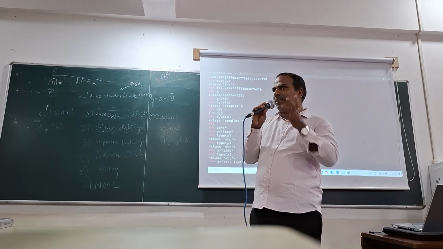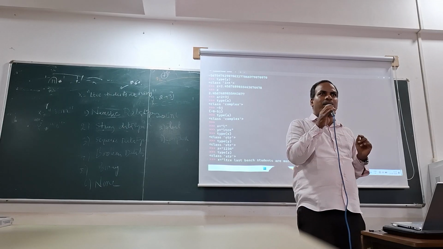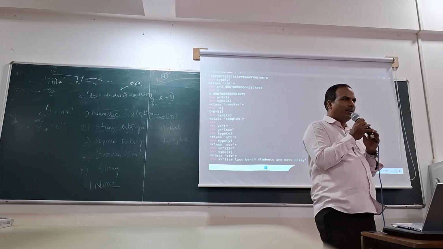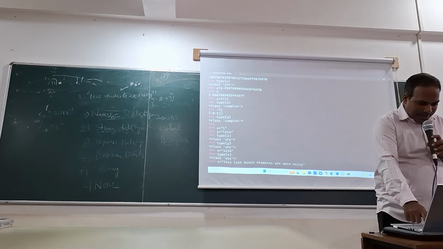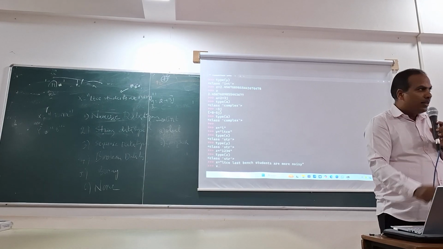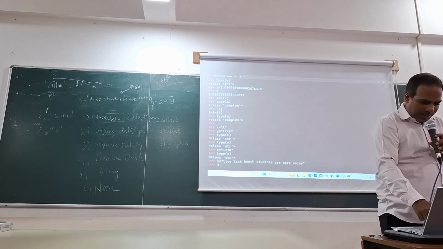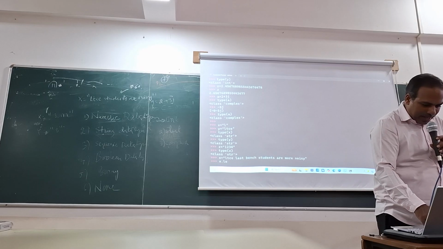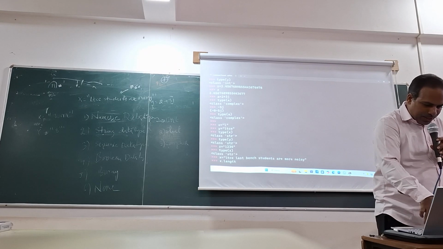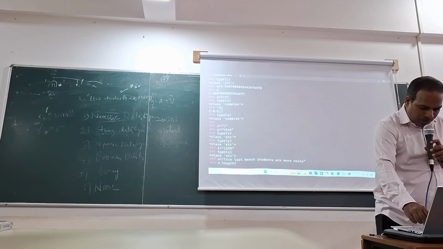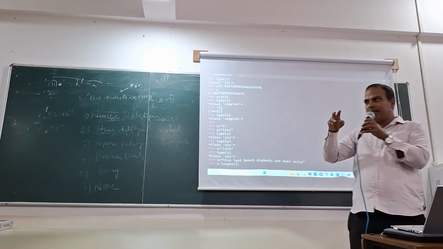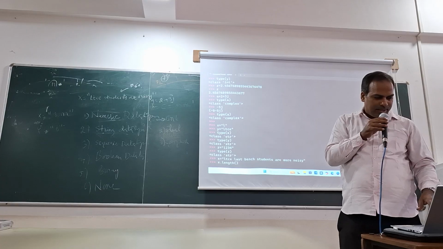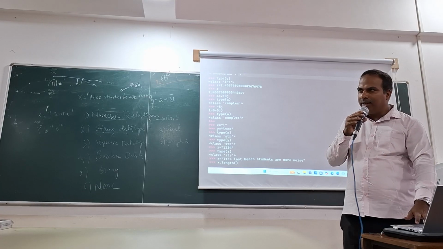I want to find the length of this string. Now let us see how I get it. I just write x dot. There is an inbuilt method available, which is nothing but length, and it's a method. So you must always use methods with the open brace and closed brace here. Just enter.